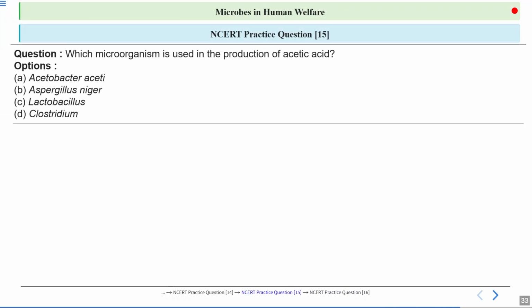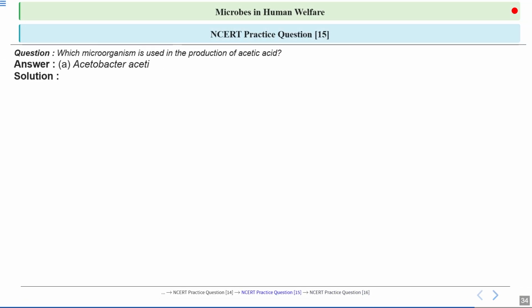Now, next question: which microorganism is used in the production of acetic acid? Again, a very straightforward question. Here the options: Acetobacter aceti, Aspergillus niger, Lactobacillus, or Clostridium. What is the correct answer? Okay, let's have a look at the answer. See, option number A is the correct answer, Acetobacter aceti.